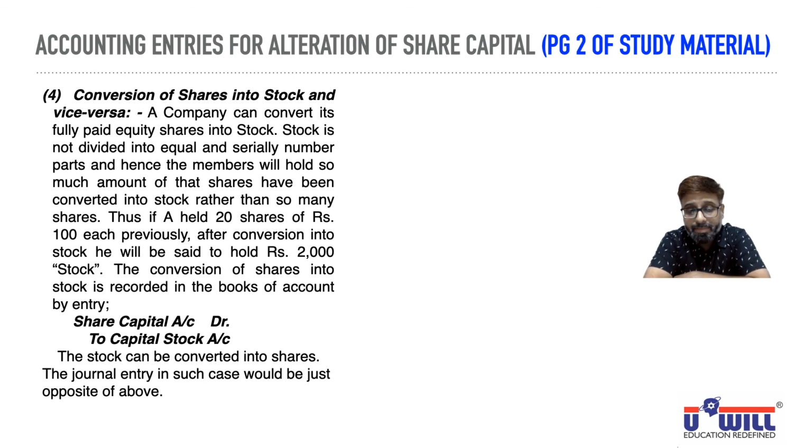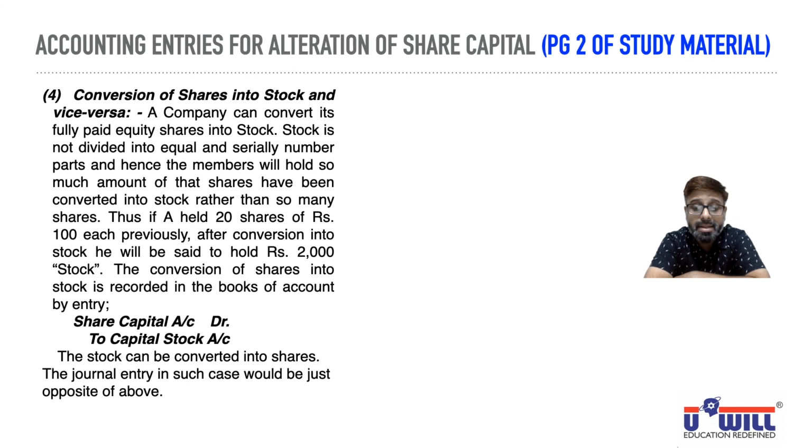A company can convert its fully paid equity shares into stock. Now, what is the meaning of stock? Stock is not divided into equal and serially numbered parts. Parts means face value. So stock is not divided into equal face values.